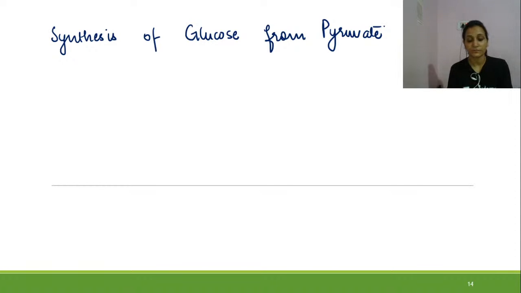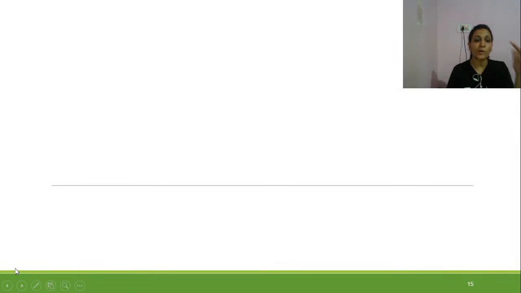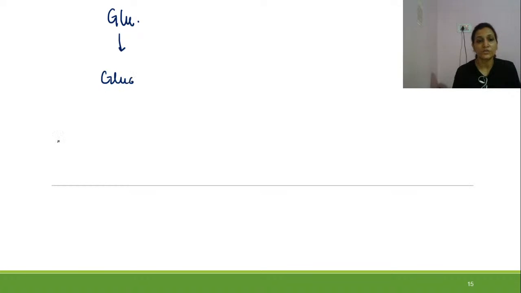Let us see how glycolysis occurs. First we draw glycolysis so that we always have in mind which steps are irreversible and which are reversible. From glucose, there will be formation of glucose 6-phosphate. I need to make it a little compact. Those who are watching live can write in the chat box whether they are able to understand.